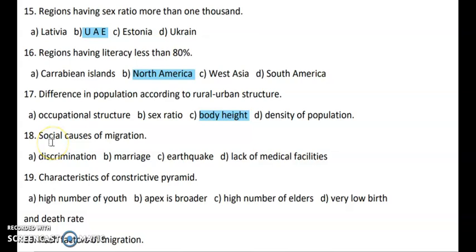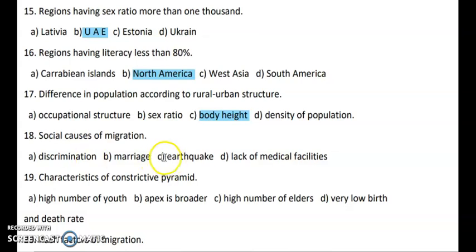Next question. Social causes of migration. So basically options are discrimination, marriage, earthquake and lack of medical facilities. Okay. So what are the social causes which is giving you the reason for migration? So marriage is again which makes the migration. Even discrimination also makes the migration.